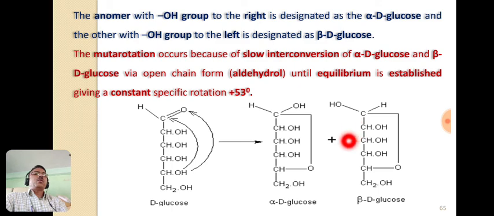So in both structures, alpha D glucose and beta D glucose, this first carbon becomes asymmetric, and one form of alpha D glucose is converted into the other form, beta D glucose, via the open chain form, known as aldehydrol, until we get an equilibrium mixture with a constant specific rotation equal to plus 53 degrees.